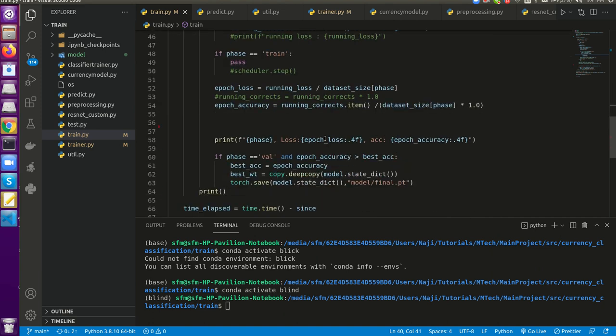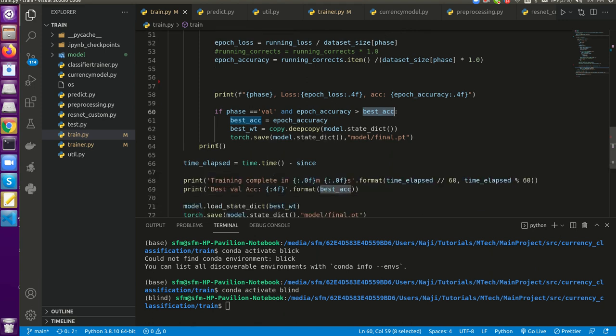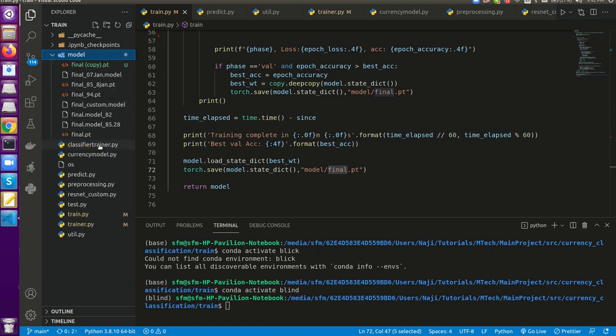Once that is done, after each epoch we check whether our current epoch accuracy is greater than the best accuracy. Initially this best accuracy is set as 0. If it is greater, we set the epoch accuracy as the best accuracy and save this model. Once all the epochs are done, we save this model to final.pt, which we can see here.